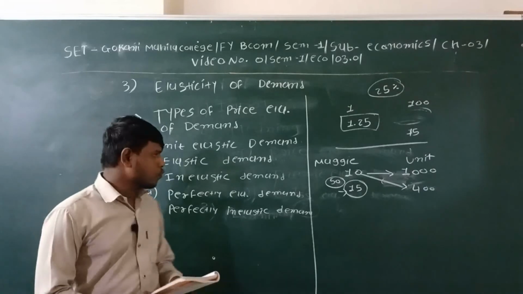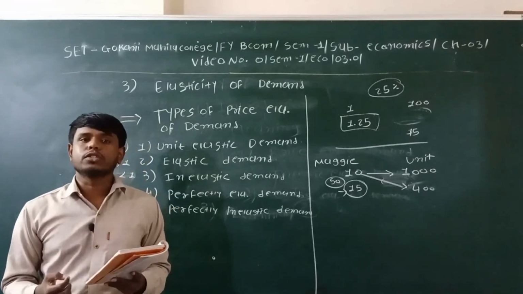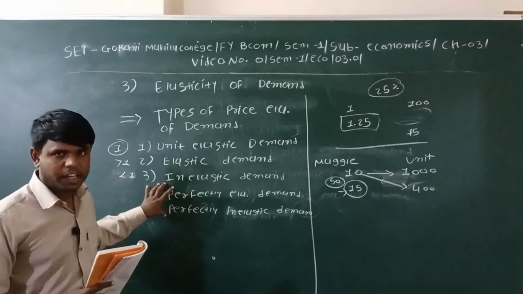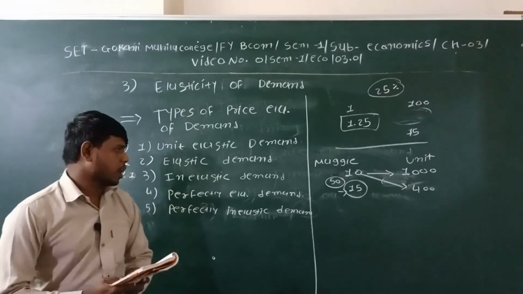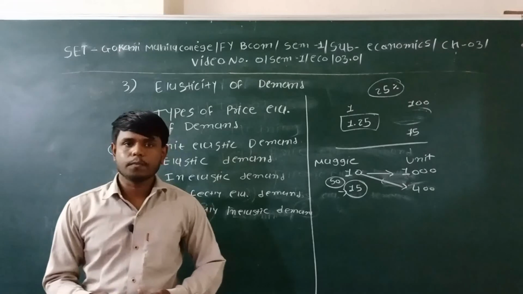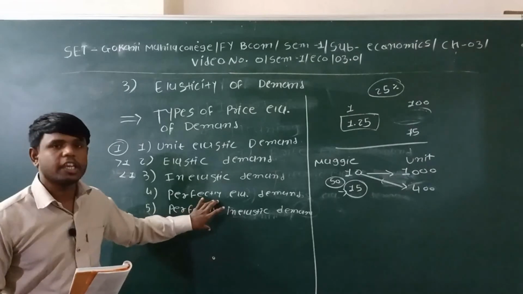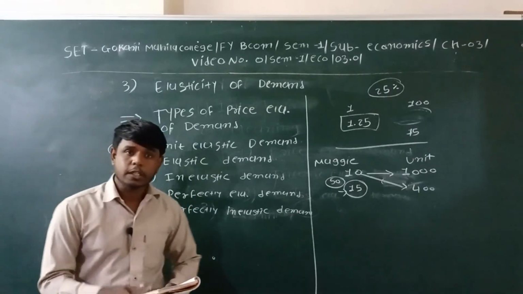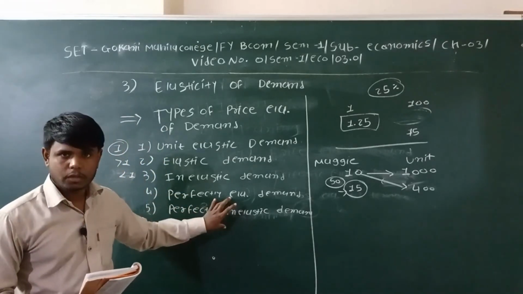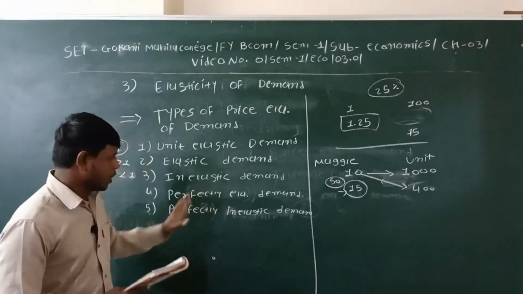The fourth is perfectly elastic demand. It means a very little change in price will affect the demand hugely. It is called perfectly elastic demand. And the last is perfectly inelastic demand. It means if there is any change in the price and it does not create any impact on the demand at all, it is called perfectly inelastic demand.